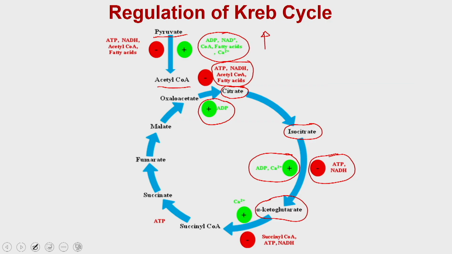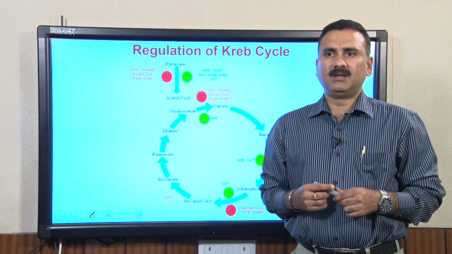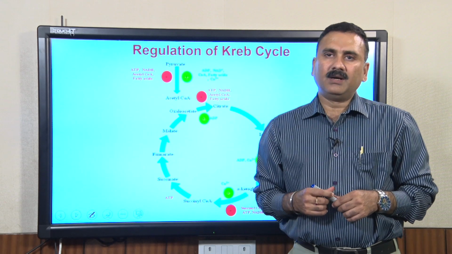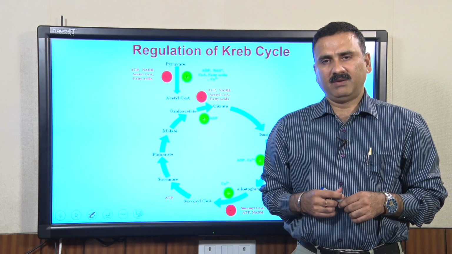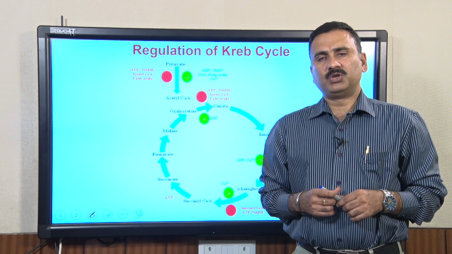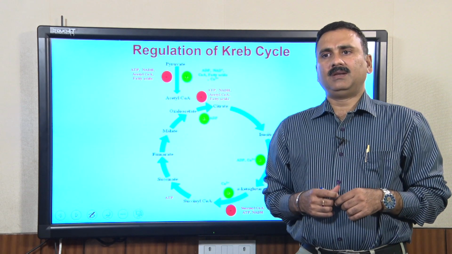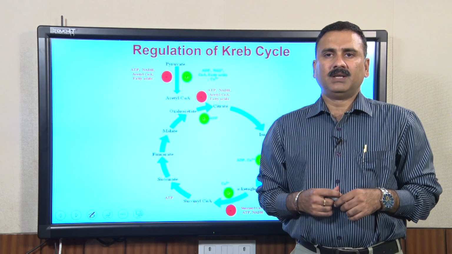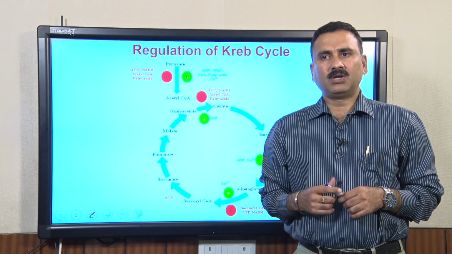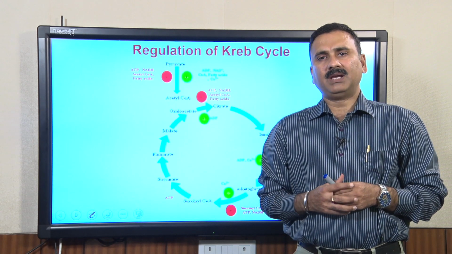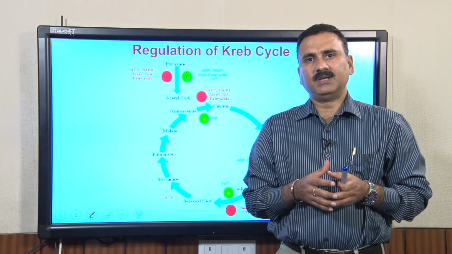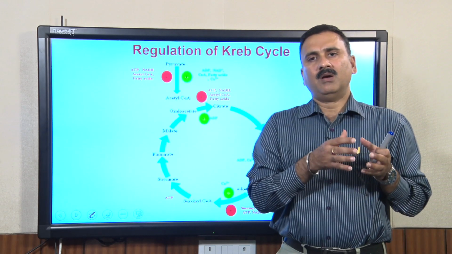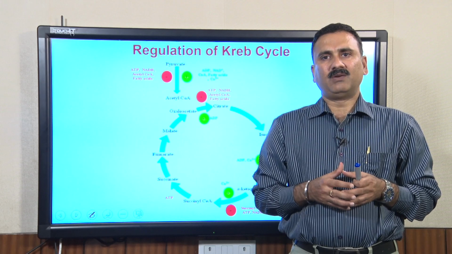So, let us continue our discussion about the Krebs cycle. What we were discussing is that the Krebs cycle is under tight control, where the various substrates as well as the products cause feedback inhibition. And the question comes, why is the Krebs cycle so tightly controlled? The reason behind the tight control is that the Krebs cycle is the central metabolic pathway. Just after glycolysis, where glucose is broken down and converted into pyruvic acid,